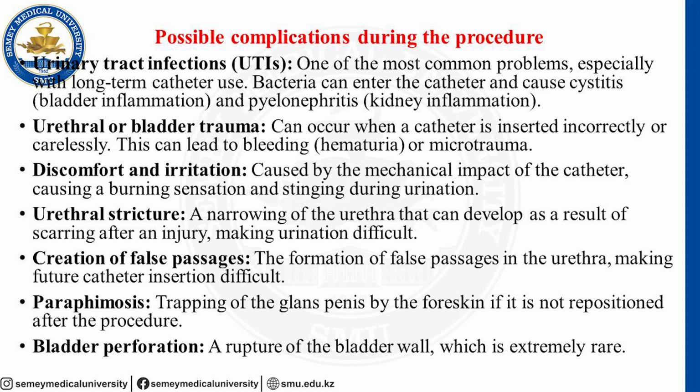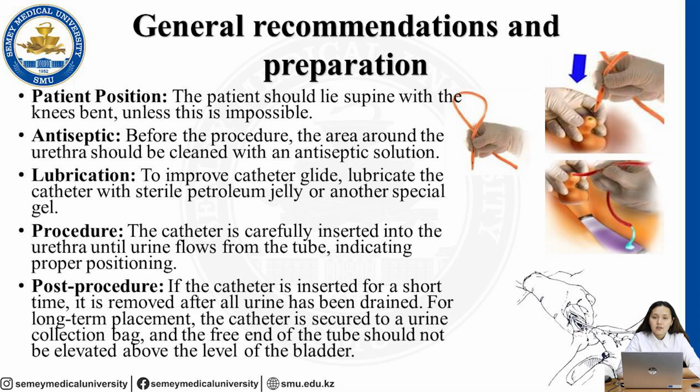Paraphimosis complications, also trapping of the glans penis by the foreskin if it is not repositioned after the procedure. And bladder perforation, a rupture of the bladder wall, which is extremely rare but can happen. Also, catheterization of the bladder is a practical skill. We need to practice on mannequins. But when we prepare our patient and ourselves for this procedure, we need to keep the main moments, the main steps.